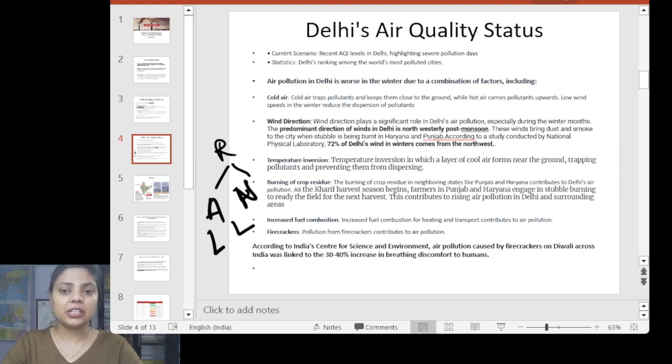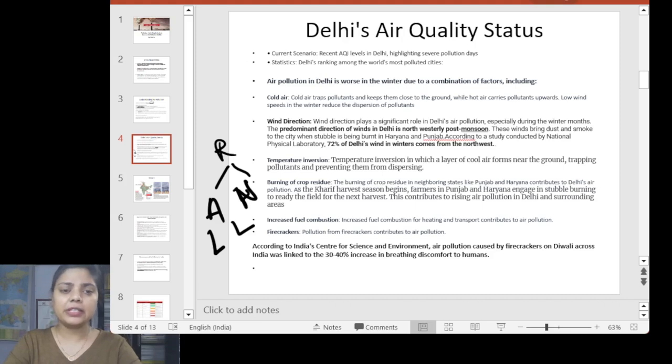Apart from that, increased fuel combustion. We are all aware of the kind of pollution the Delhi NCR region is holding, and the number of vehicles used here is very large. The traffic is never ending, so the pollutants generated during traffic time add to the degradation of the air quality of Delhi.